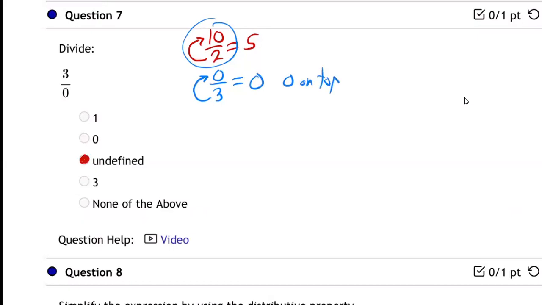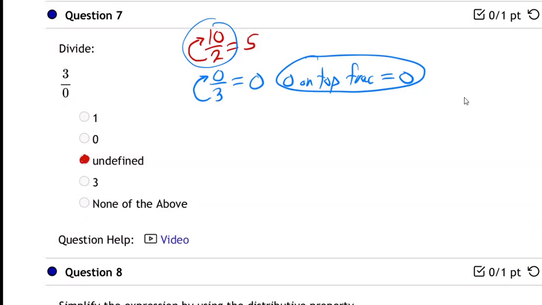on the top of a fraction just equals 0. That's what we see there, right? 0 on the top, but this one is 0 on the bottom. That's a different story, right? So now, and by the way, this makes sense, right?